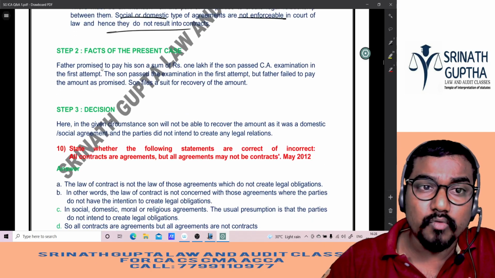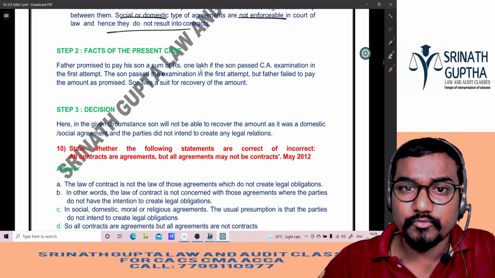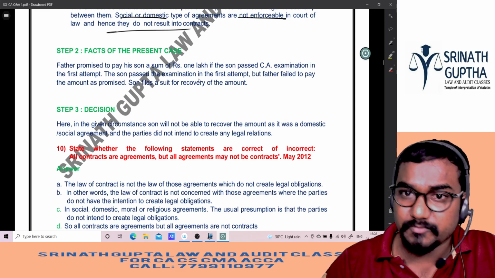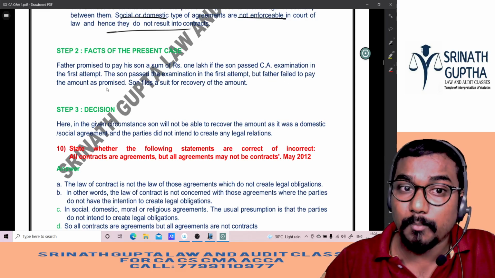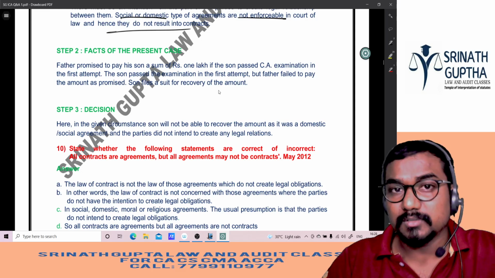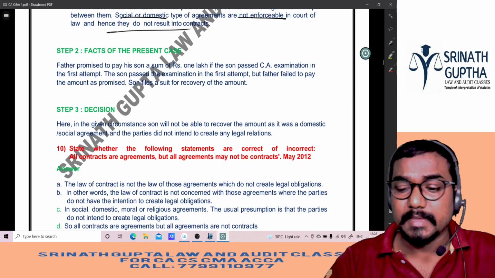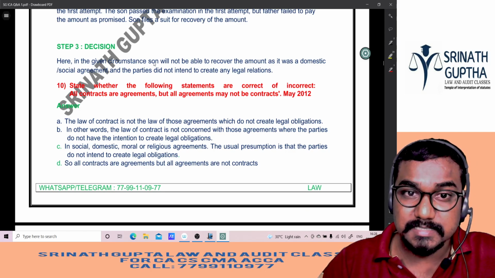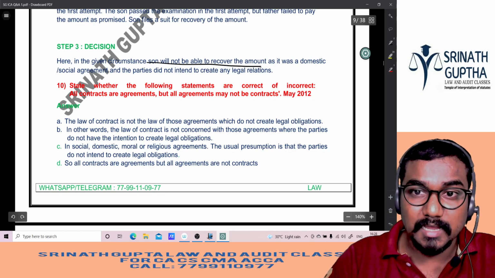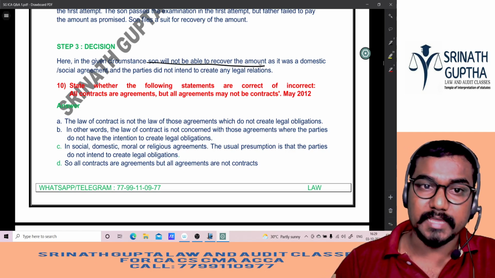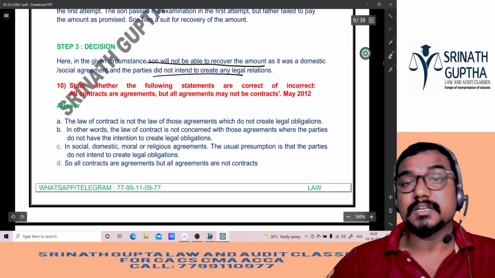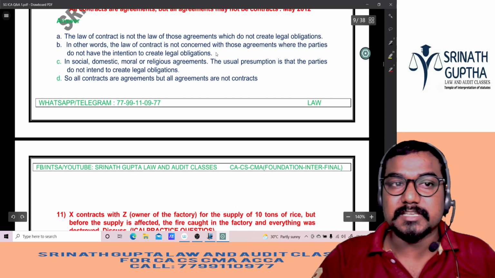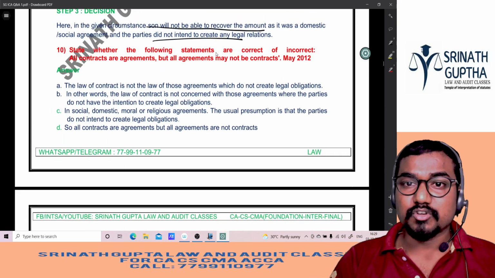The facts in the present case: father promises to pay his son a sum of 1 lakh rupees if son passes an examination. In the first attempt, the son passed the examination, but father fails to pay the amount promised. Son filed a suit on the father for the amount. This happened in the exam question. Decision: here, in the given circumstance, son will not be able to recover the amount as it was a domestic social agreement and parties did not intend to create any legal relationship. It will not become a valid contract. Understood, beta? So next question, beta.